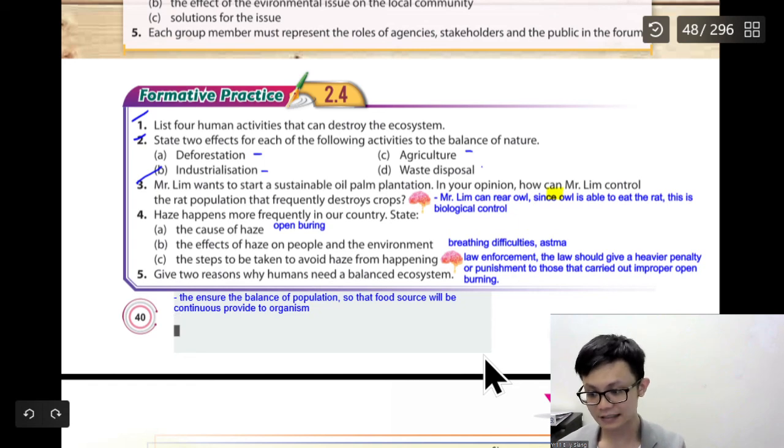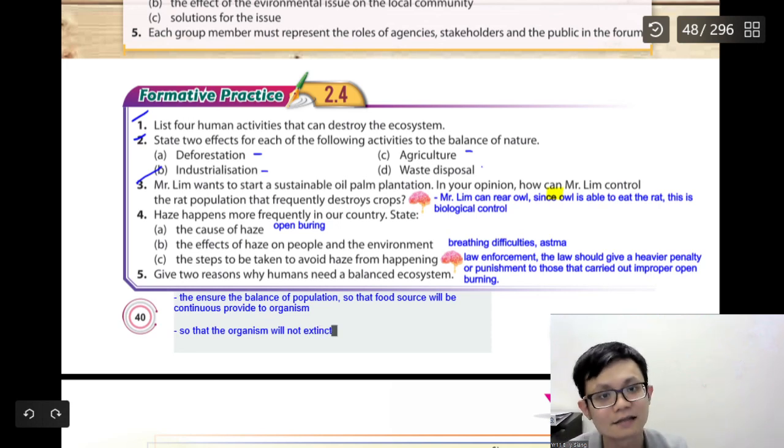And maybe we can say that so that the organisms will not become extinct. Correct or not? If you don't take care of this balance, then some flora or fauna might become extinct, and we don't want that to happen. Correct or not?